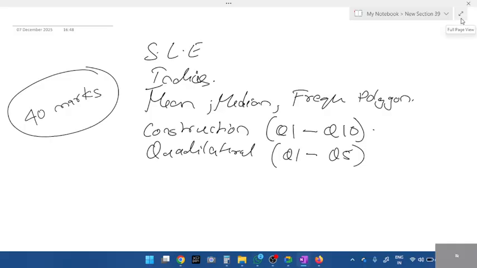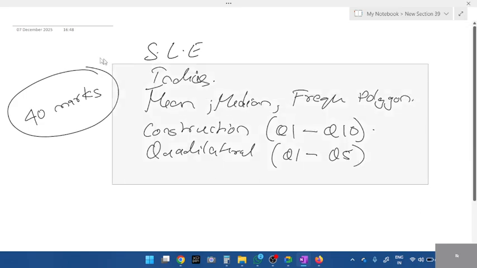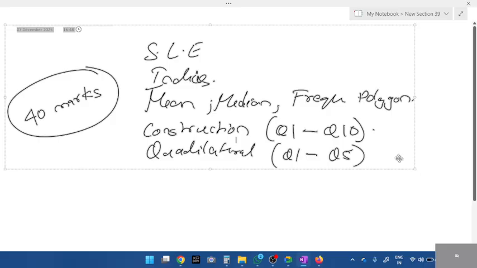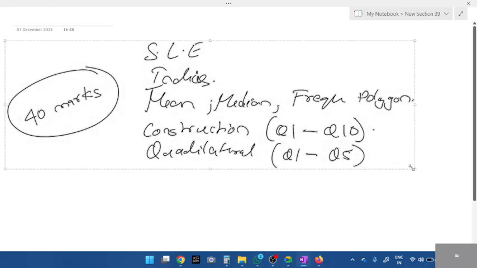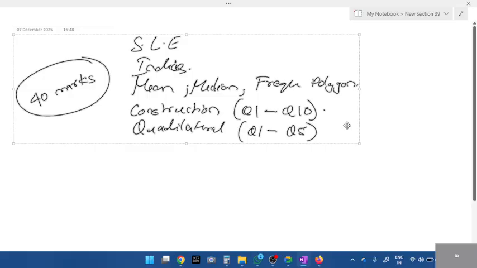I spend time on Saturday, Sunday, Friday. I tell you all to attend, but only a few students, three or four, attend. So I'm wasting my time taking revision classes and all these things. Better to go through the recording and complete it.